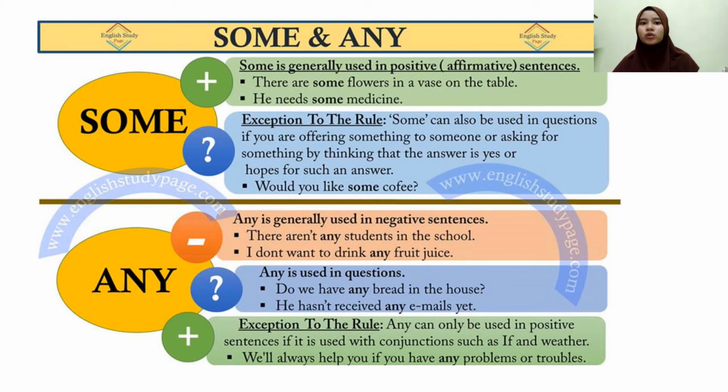We can also use some and any at the end of a sentence as pronouns. Do you need any money for the shopping? It's okay, I have already got some. Some in this sentence is money.